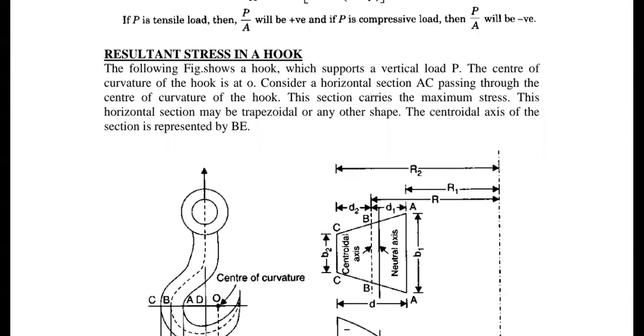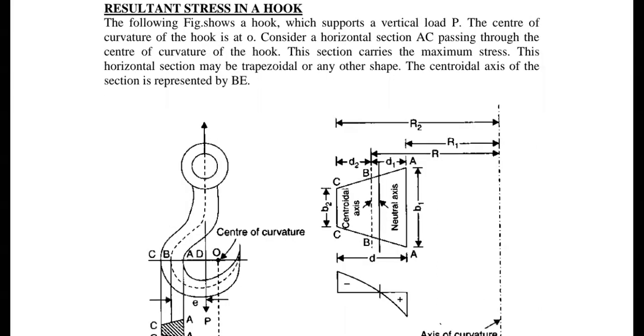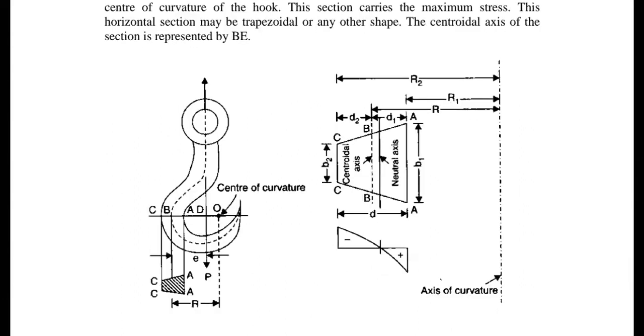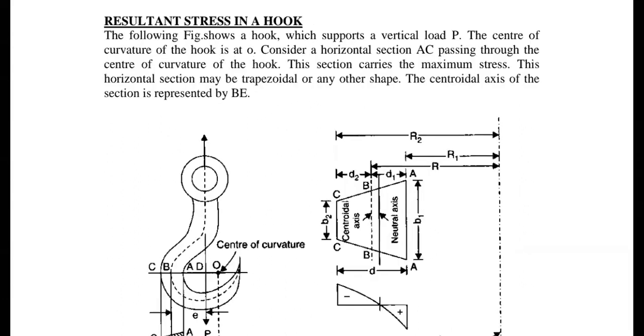So please observe the figure, and the given figure has an explanation. We have a crane hook which supports a vertical load P. And the center of curvature of the hook is at O. Please observe the equation, then I will try to explain one by one.